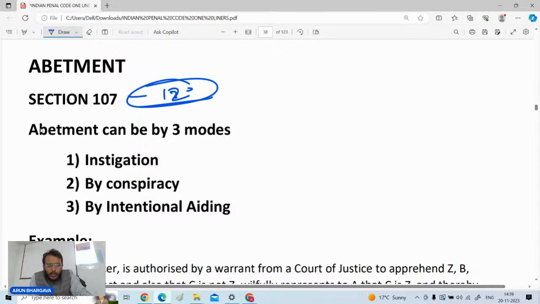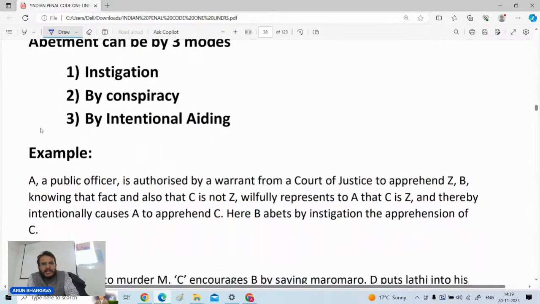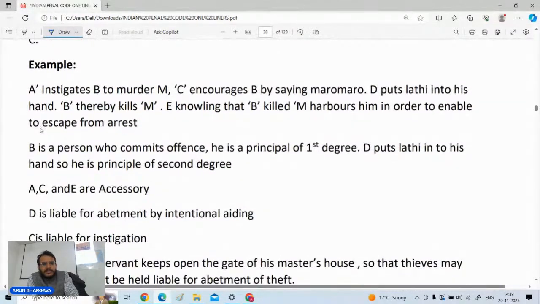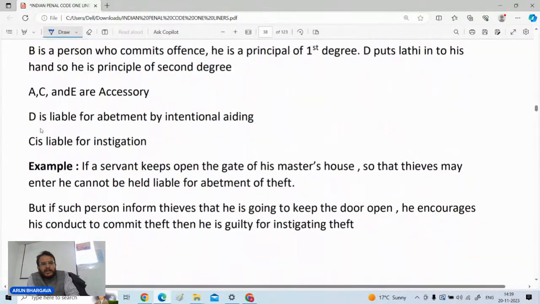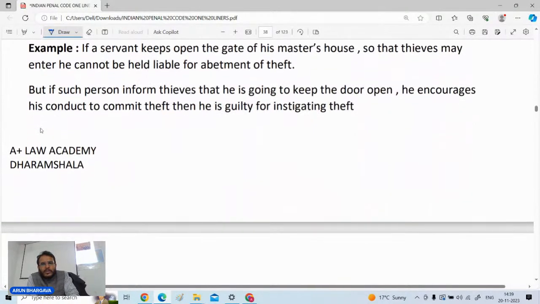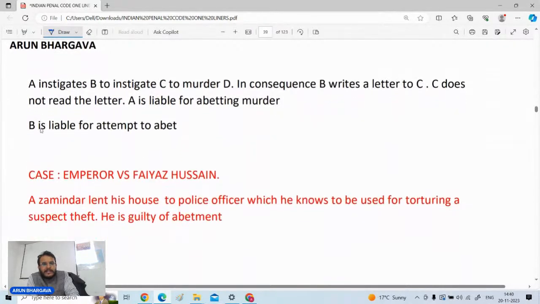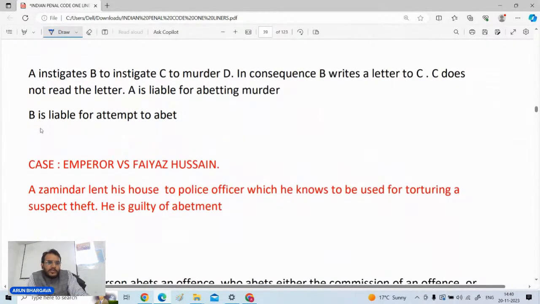इंस्टिगेशन से मतलब कि टू प्रोवोकिंग, बाय प्रोवोकिंग समवन. कॉन्स्पिरेसी मींस you conspired with someone and then you engage someone to commit a particular offence. And thereafter the third is by intentional aiding. So intentional aiding means you are giving an intentional aid to the other person with the purpose that the concerned outcome should be achieved, and that is why you had facilitated the aid to that particular person.